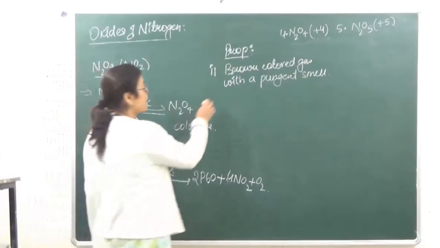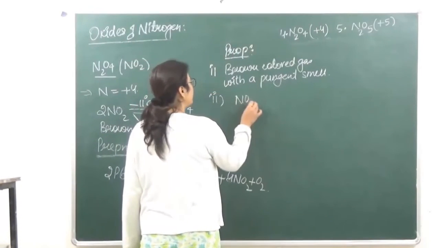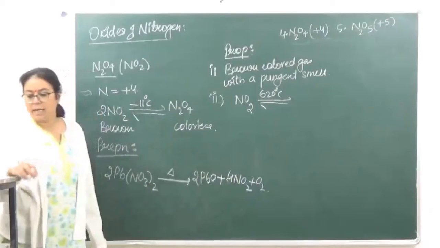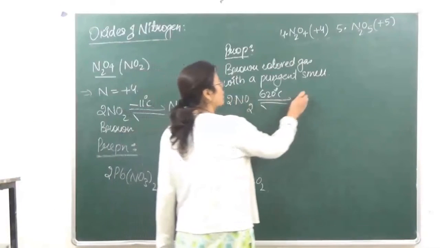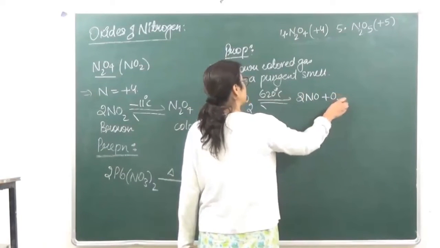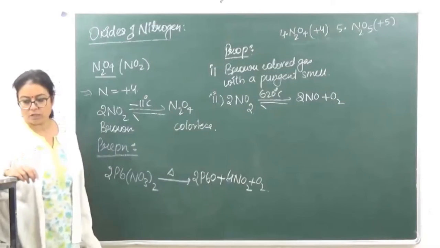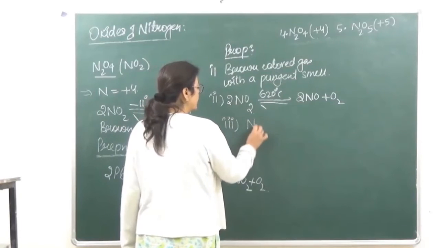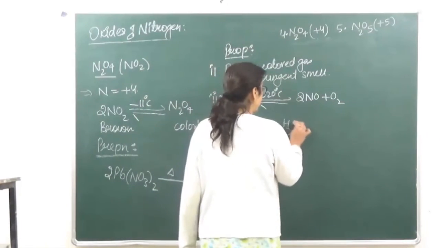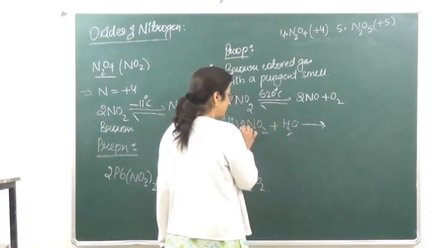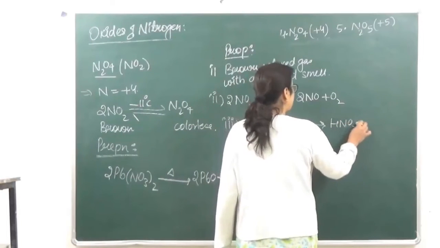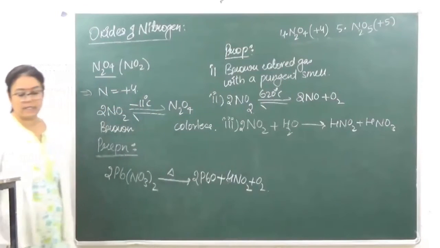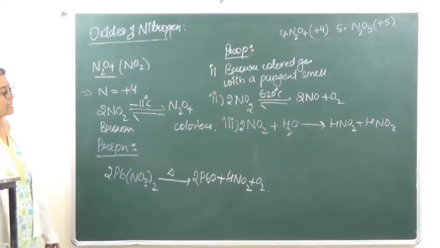Number 2, at a high temperature of 620 degrees, it decomposes into nitric oxide and oxygen. ठीक है, on reaction with water, it gives us a mixture of nitrous acid and nitric acid. जब वाटर के साथ इसको रिएक्ट करते हैं, it gives us a mixture of nitric acid and nitrous acid.